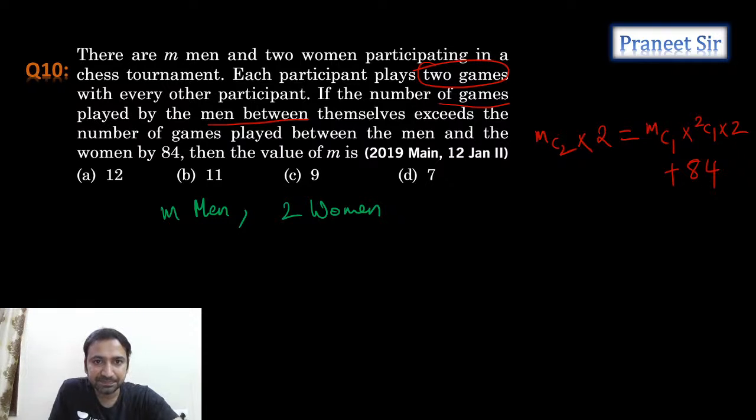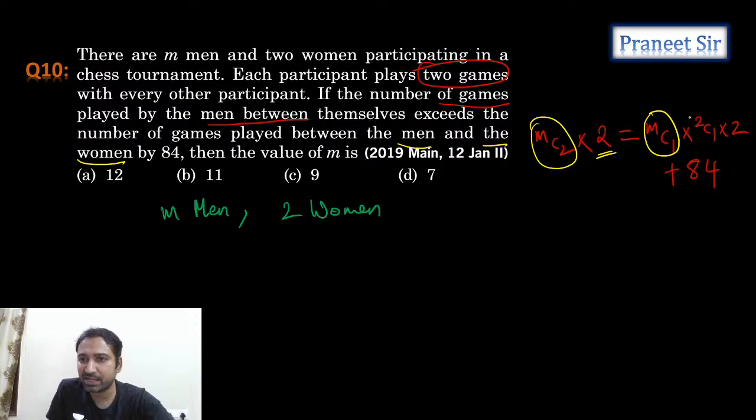What he's saying here is the number of games played by the men themselves. That means we need to select two men and multiply with two games. Why? Because each and every pair of players has to play two games. So that's why we multiplied by two games. Next, it exceeds by 84 the number of games played by one man and one woman. So we need to select one man and one woman and then multiply with 2. It exceeds by 84, so that means plus 84.